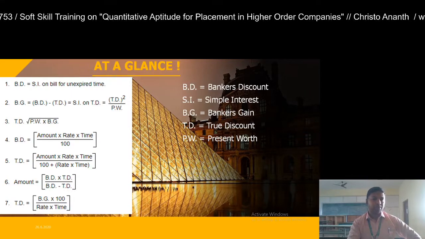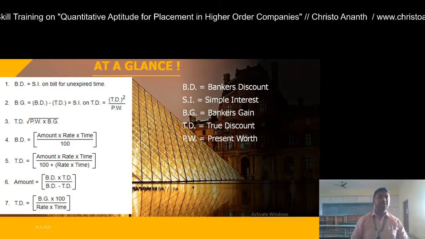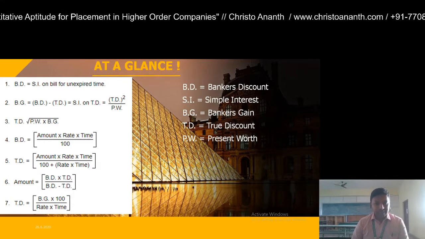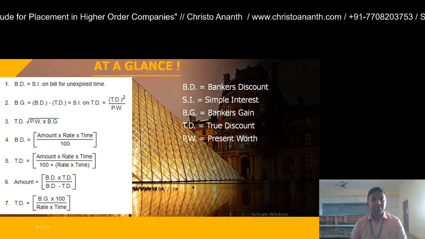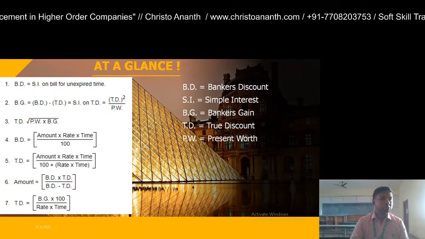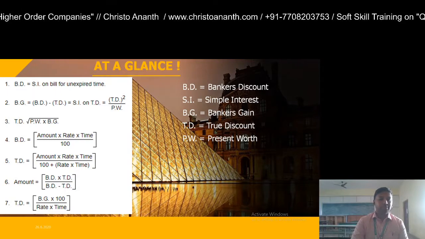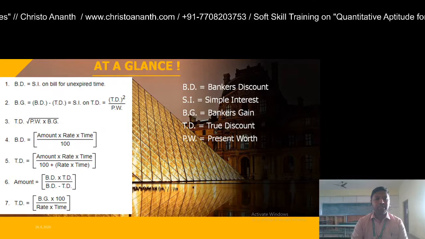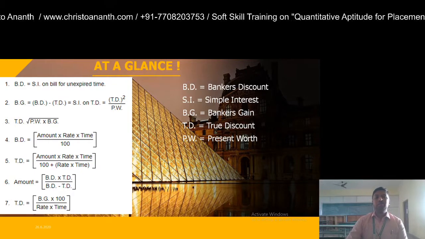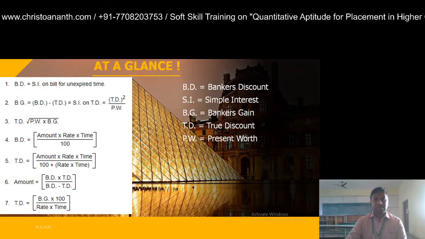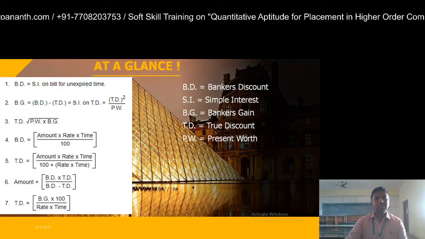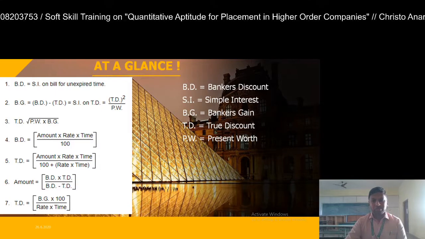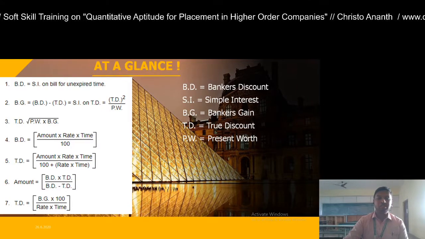And then we have a formula for amount. Suppose if banker's discount and true discount are known, then amount is equal to banker's discount into true discount divided by banker's discount minus true discount. And then we have another formula. True discount is equal to banker's gain into 100 divided by rate into time. So BD is nothing but banker's discount, SI is simple interest, BG is banker's gain, TD is true discount, and PW is present worth.